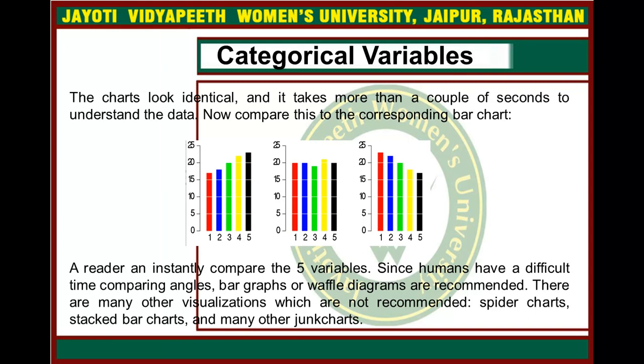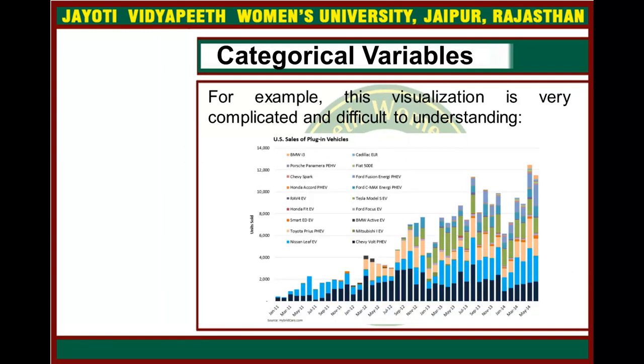There are many other visualizations which are not recommended: spider charts, stacked bar charts, and many other chunky charts. Like for example, see this graph. As you have seen here, it is very complicated and difficult to understand because there are a lot of bar charts and we can't easily distinguish the statistics.